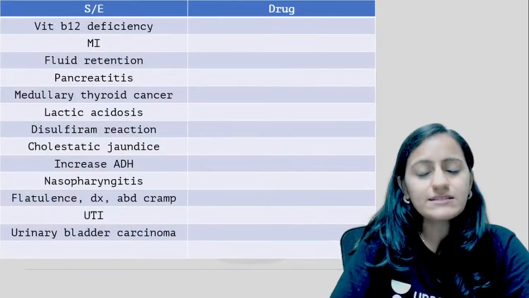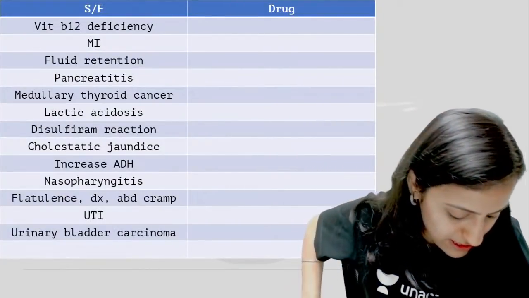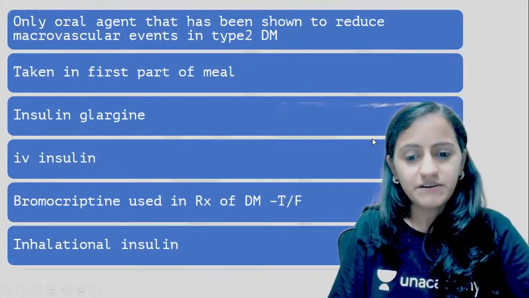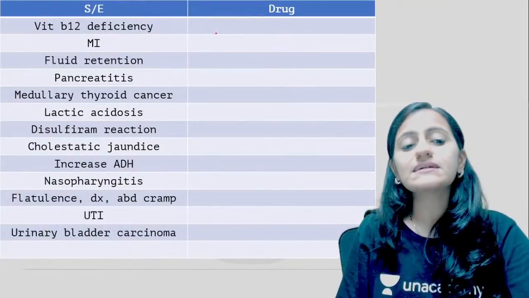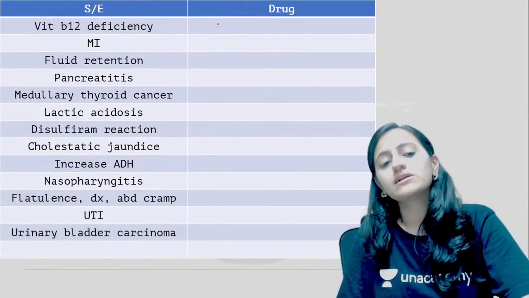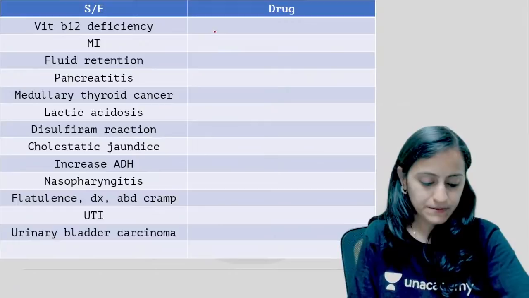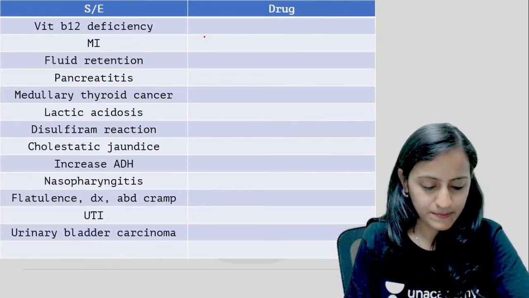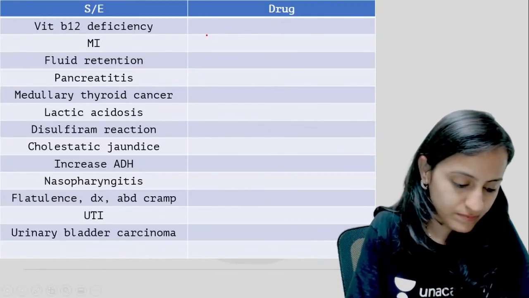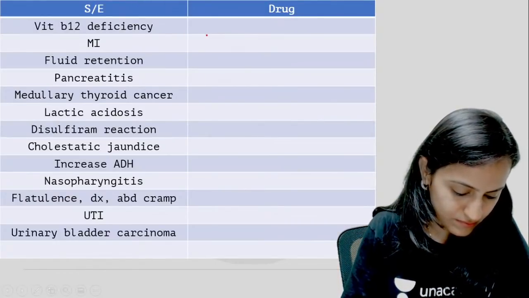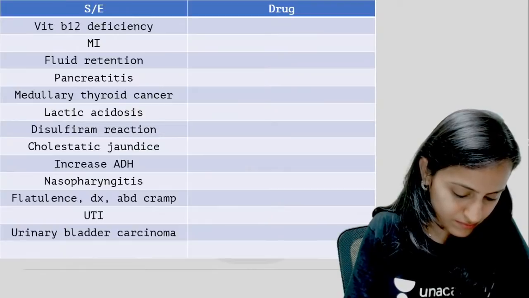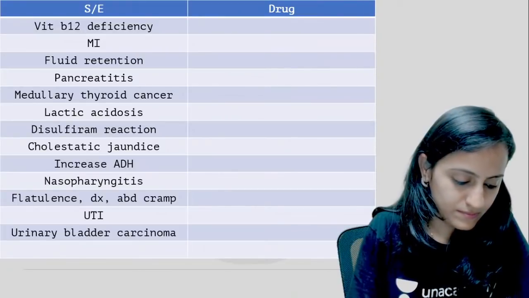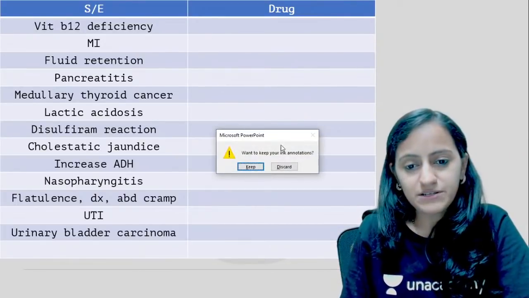Okay? Now let's go to the side effects of the drugs. Vitamin B12 deficiency is a side effect seen with which oral hypoglycemic drug? Absolutely right.